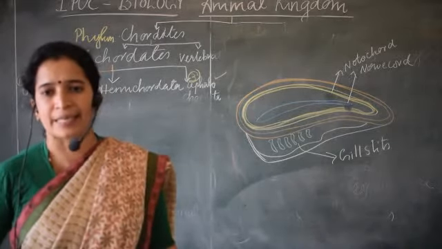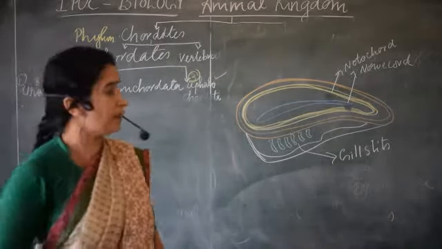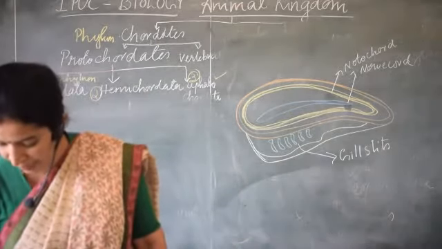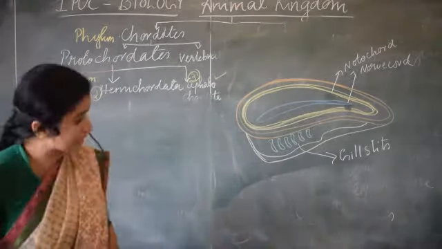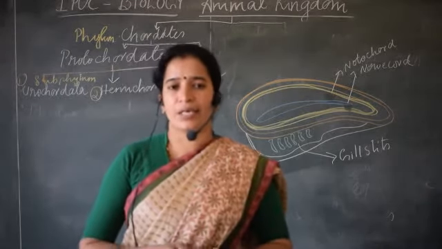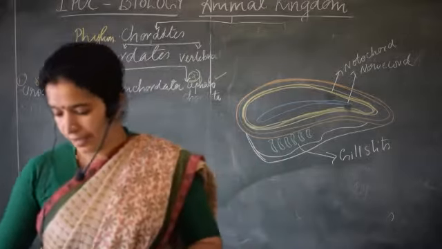Then gill slits. How are the gill slits there? They will be paired. The gill slits are in pairs, so there will be paired gill slits. We call them pharyngeal gill slits. Then about their main characteristic features: organ system level of organization, bilateral symmetry, and then triploblastic, right?